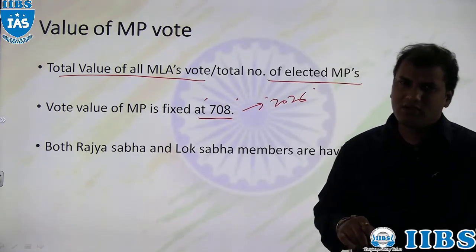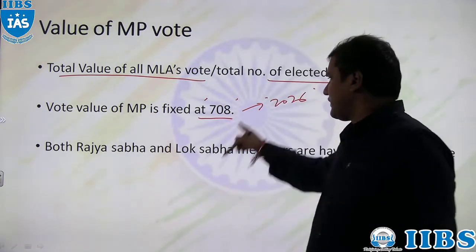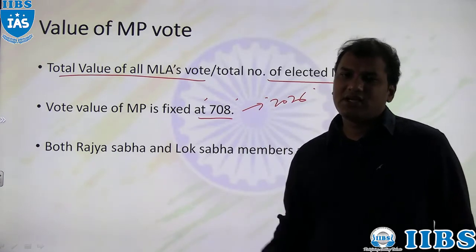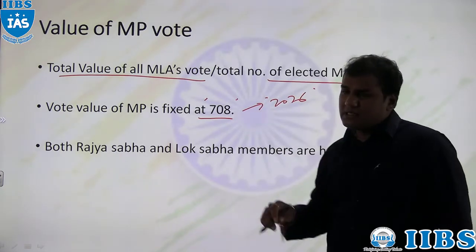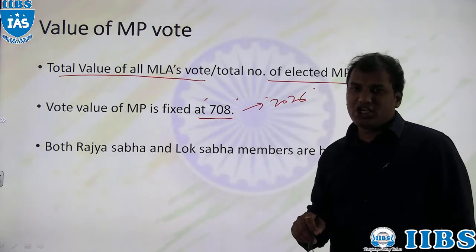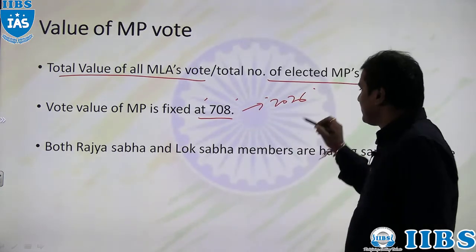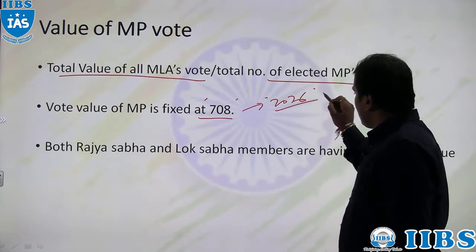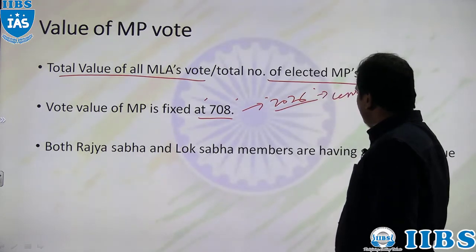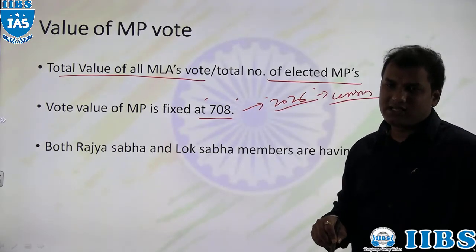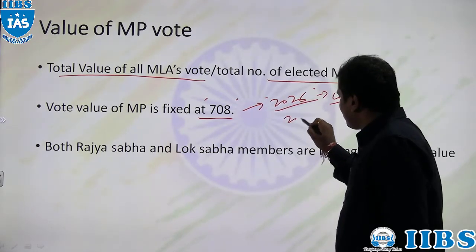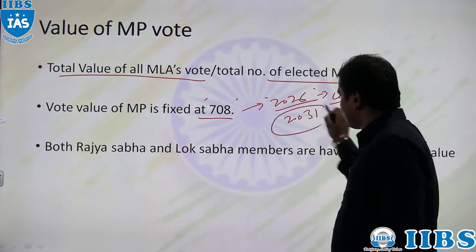This value of one MP vote, that is 708, is fixed till 2026, and this value of MP vote can be changed. When can it be changed? It can be changed after the 2026 census, that means after 2031.